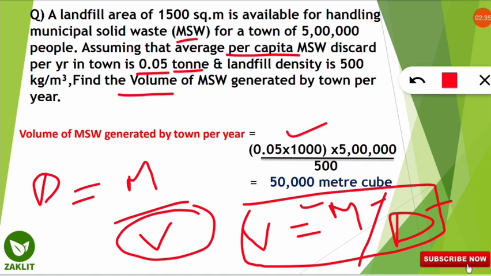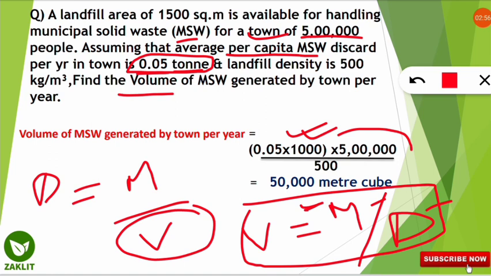So we have to multiply this 0.05, which is in ton, by 1000 to convert it into kg. And then we have to multiply with the number of people present in the town, that is 5 lakh. That will give the total mass of the municipal solid waste, because it is given as 0.05 ton per individual, that is per capita.